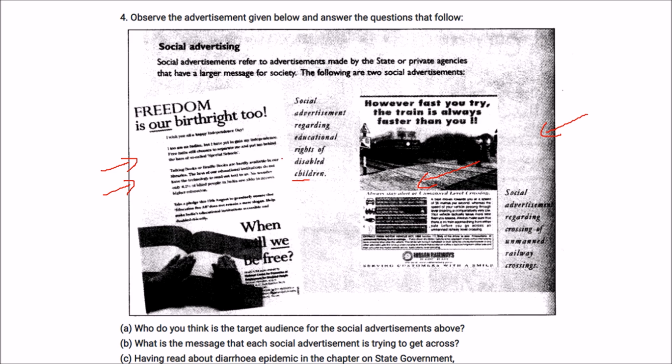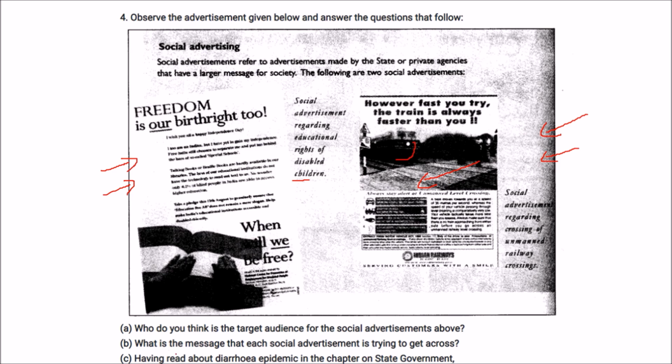They need a special process, or you can say a special way, to enable them to be a part of the society, and they must get special privileges. Here it is showing that the train is faster than us, so don't dare to cross it, because ultimately the train will not stop, but your life will or could.